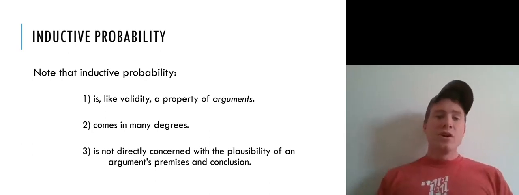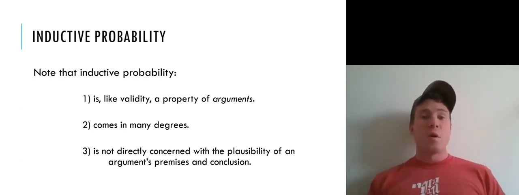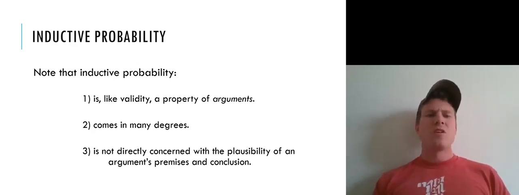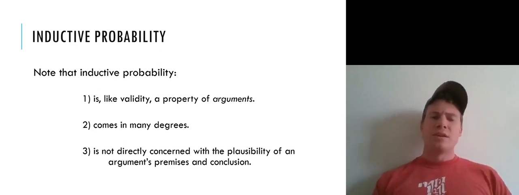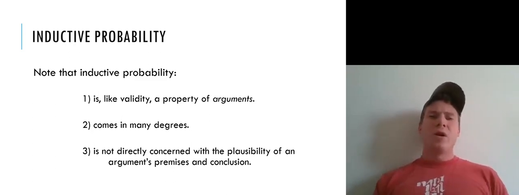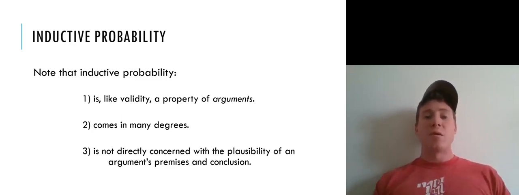Okay, so here's a few things we should note about inductive probability. First, note that like validity, inductive probability is a property of arguments. It's not a property of individual statements or objects in the world. It's a property of arguments. So we have to say that a whole argument has a certain level of inductive probability. Note secondly, and in this case, unlike validity, inductive probability comes in degrees. You can have more or less inductive probability.